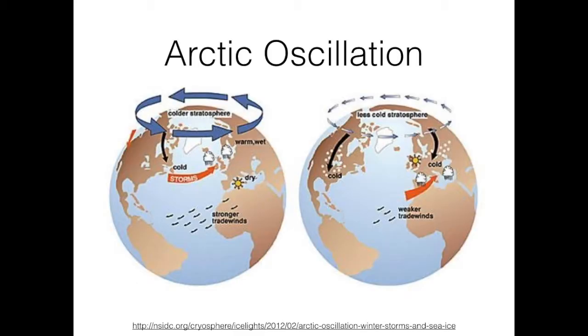According to the Earth System Science Education Alliance, or ESSEA, Arctic Oscillation is a pattern of sea level pressure at the polar and middle latitudes in the Northern Hemisphere, which fluctuates between a positive phase and a negative phase. However, it can also be described as a series of circulating winds going counterclockwise.